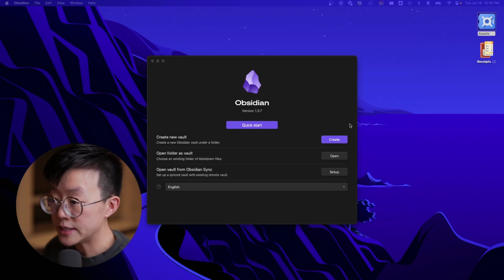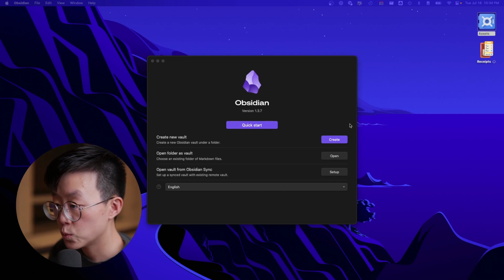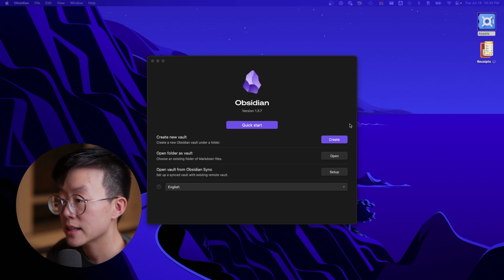Once you have downloaded the app, you will be greeted with this screen. Basically, it is asking you where you want to create your vault. And a vault is simply a folder that stores your notes. So you have to select where you want to store your notes.